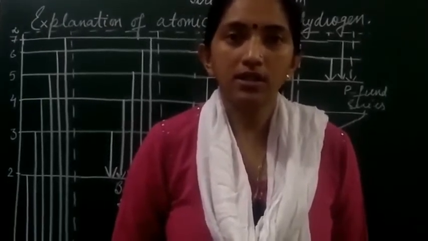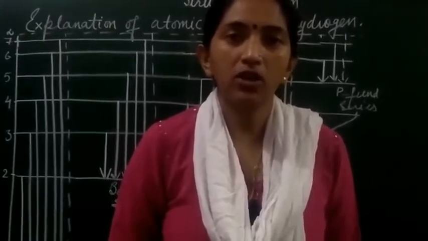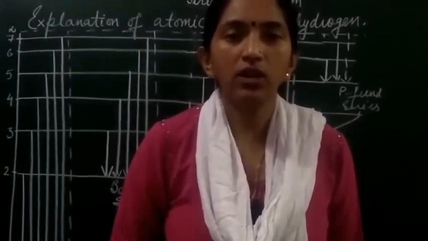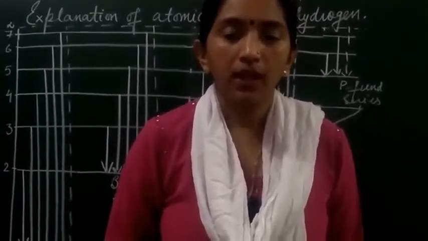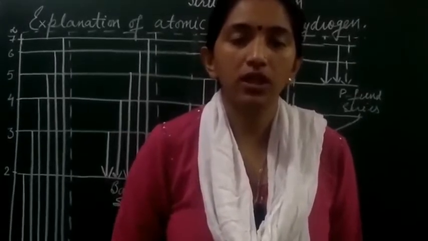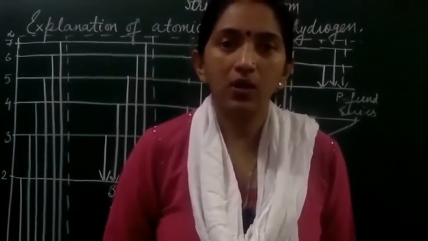Now Bohr considered that so long as the electron remains in a particular orbit, it will have a definite free energy or angular momentum associated with it. The lowest possible energy associated with the electron is known as its ground state.